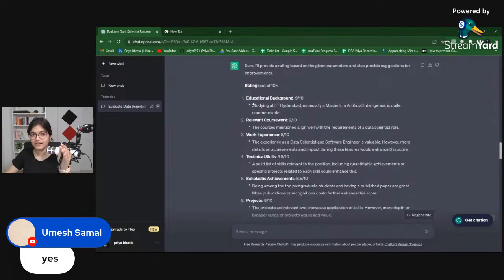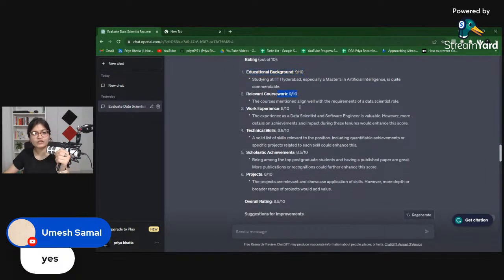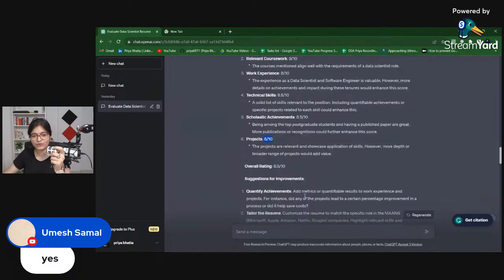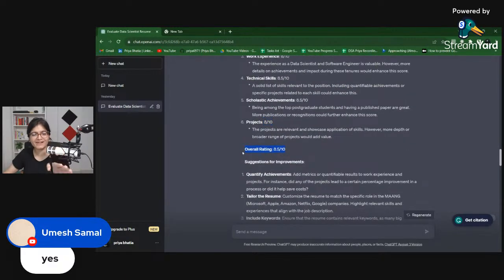So, rating in each and every aspect, it is rating me on the basis of educational background, 9 out of 10, because I have studied from this particular college. Relevant coursework, work experience, technical skills, scholastic achievements, projects, and for every particular skill, the headline, it is giving me the reason why it is rating me this much, why it is 8, why it is 8.5, why it is 9, which is important, right? And the overall rating you can see is 8.5 out of 10 for my resume.